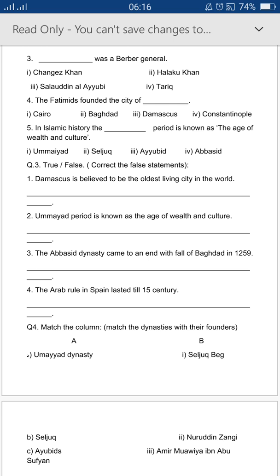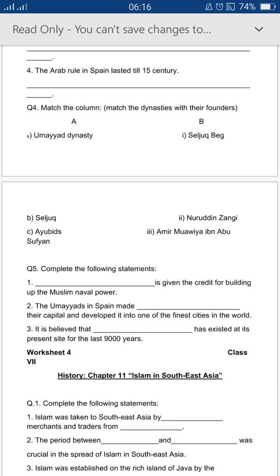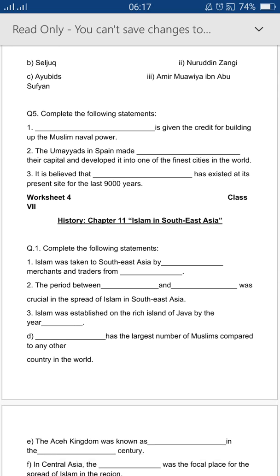Next question, true or false. Correct the false statement. You have to rewrite it. If you cross out one statement, you have to rewrite it again. Match the column. You can match the column with the help of pages 50 and 51. Complete the statement. Again, read your chapter carefully and complete the statement.